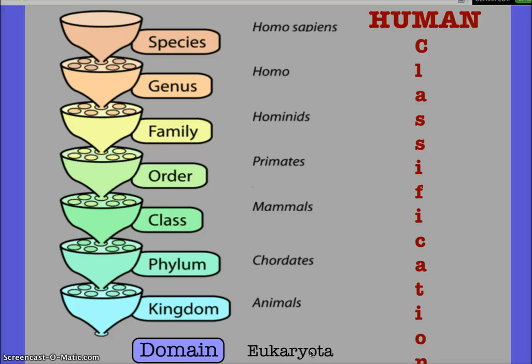No, everybody but bacteria. So protists, fungi, plants, and animals have a nucleus. So our domain is eukaryotic. Our kingdom is Animalia, phylum Chordata, class Mammalia, order primates, family hominids, genus Homo, and our species is Homo sapiens. So our scientific name is Homo sapiens. Homo coming from the genus, sapiens coming from species.